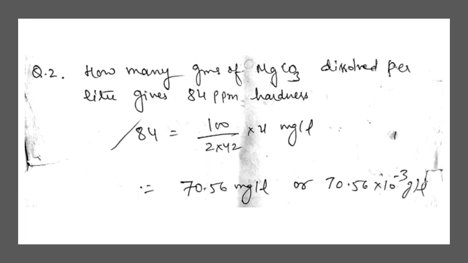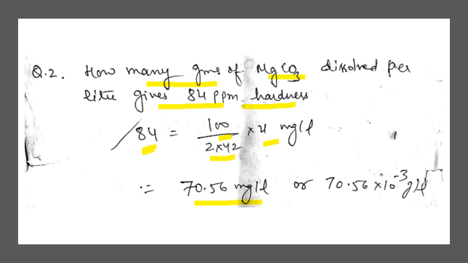We have the third question. How many grams of magnesium carbonate dissolved per liter gives 84 ppm hardness? Here the hardness is given, and you have to determine the strength in grams. So the formula is: CaCO3 equivalent hardness is the multiplication factor into X. The hardness given is 84, and the multiplication factor of magnesium carbonate is 100 upon 2 into 42. The X you want to calculate. The value comes to 70.56 milligram per liter.